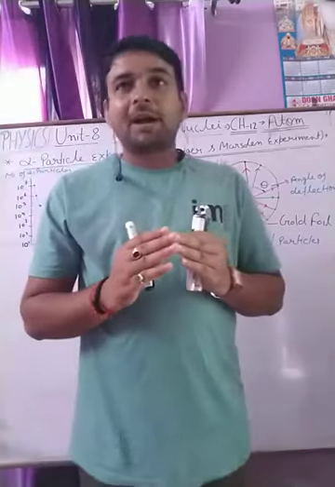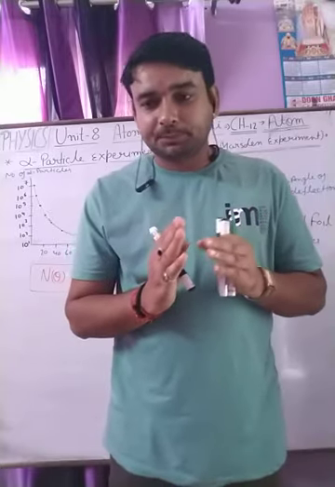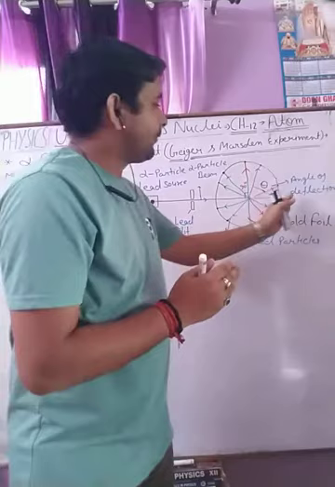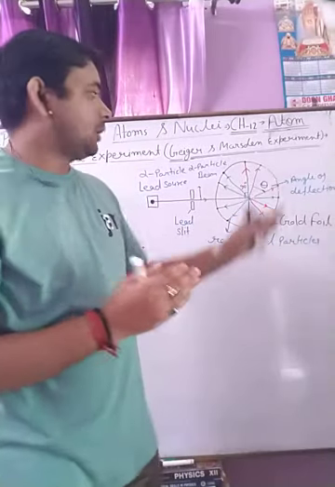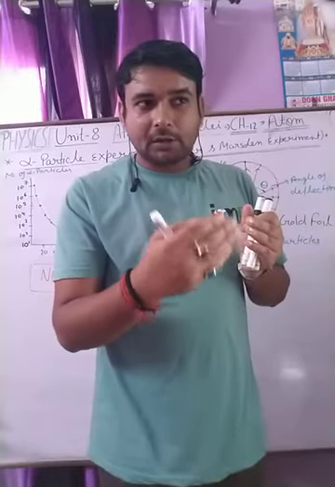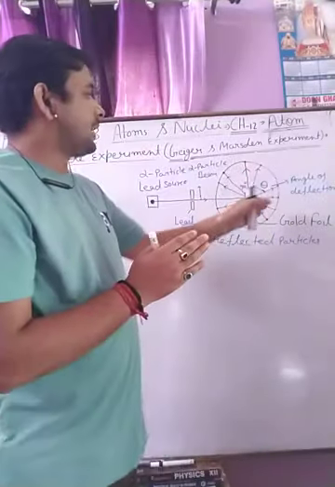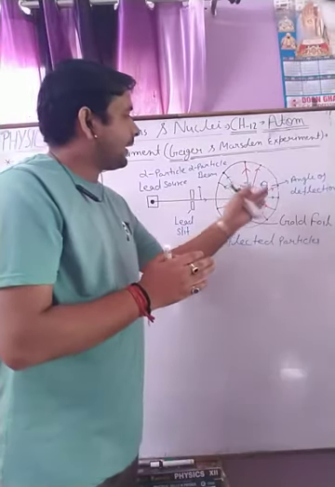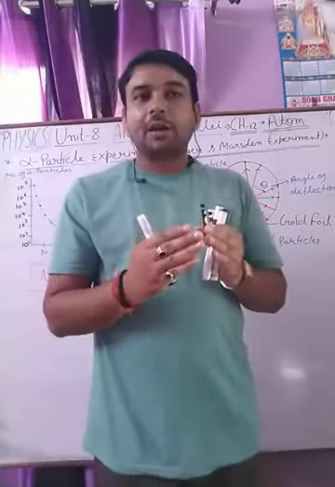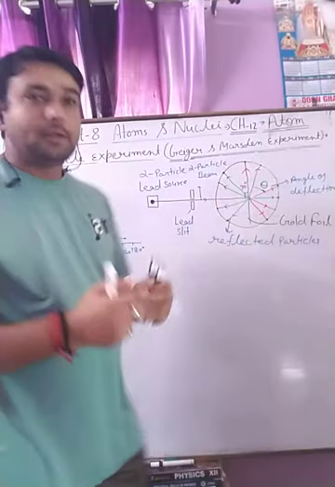The maximum part of the atom is empty. A few particles, about 8000, were deflected with the angle theta, and very few of them were reflected from the gold foil.